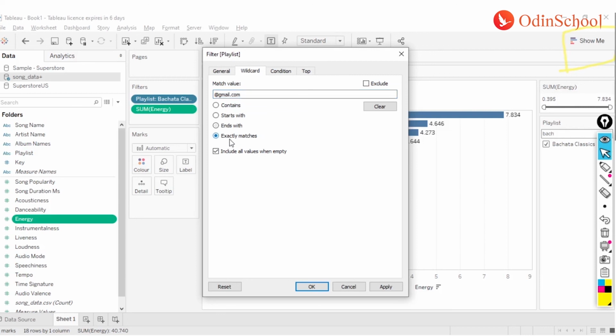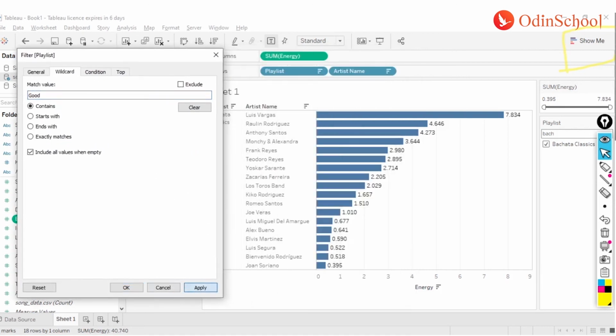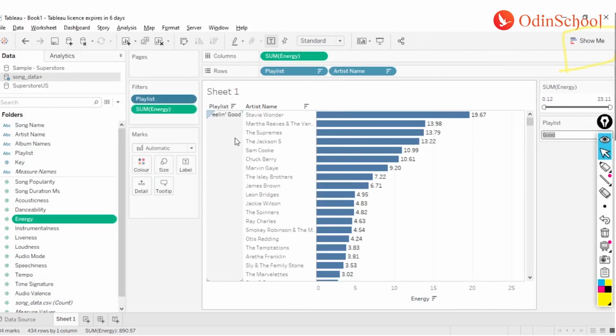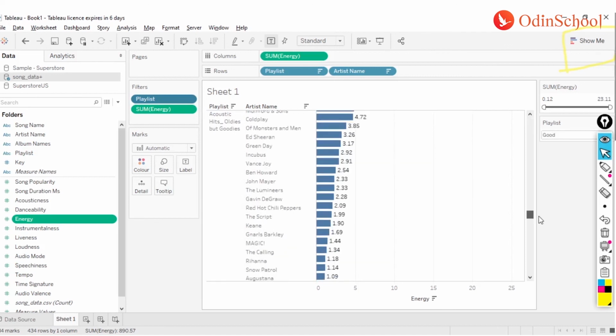Exact match is something a bit scary. You generally do not go for it because it gives you a very narrowed down search. Even if there's a slight change, it doesn't pick up. So generally we use contains as one of the most common options. Let me use good as a keyword over here. If I click on apply, I have all the playlists which have the name good inside it, right? So this is the second way.